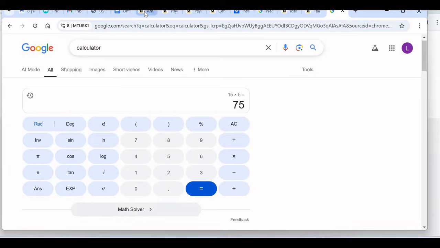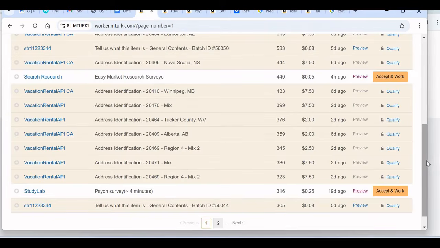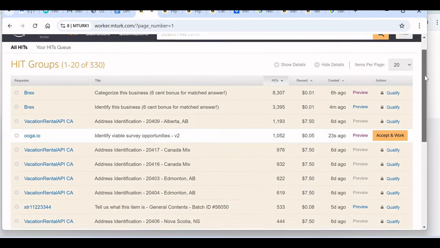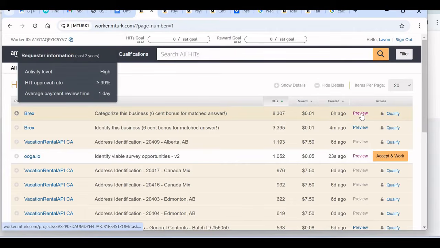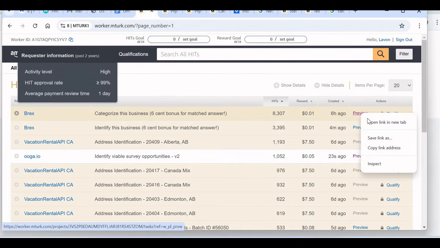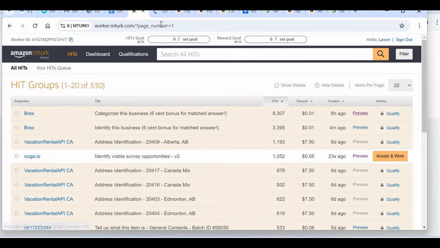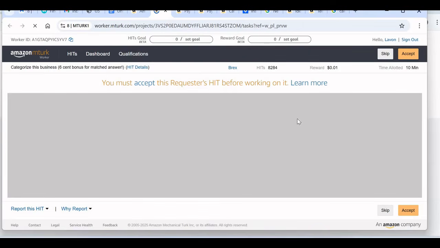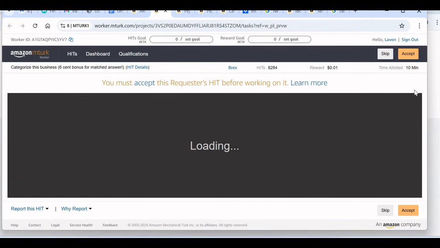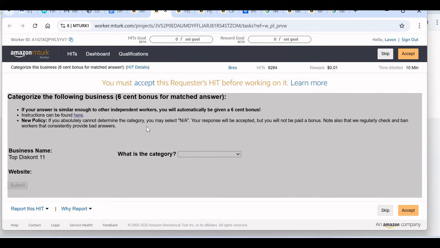And they also have jobs that pay really low, like this one. So if we preview this one, let's open it and preview it in a new tab and see the type of jobs. Now for this, you see they also offer bonuses, okay, for the jobs that pay low.